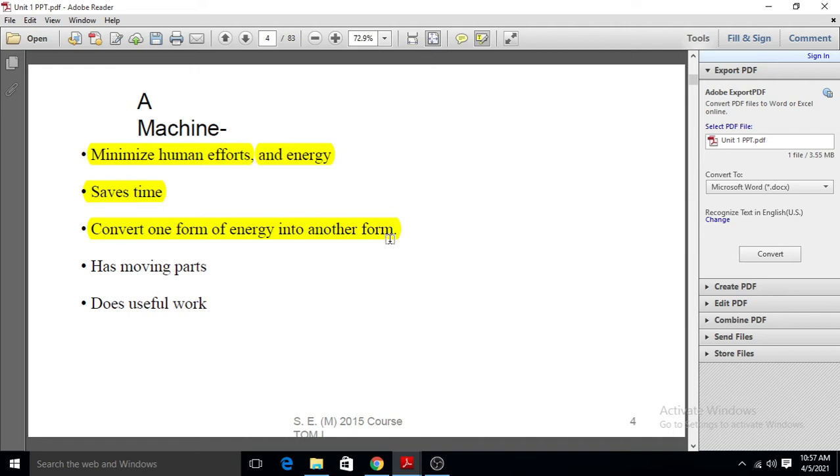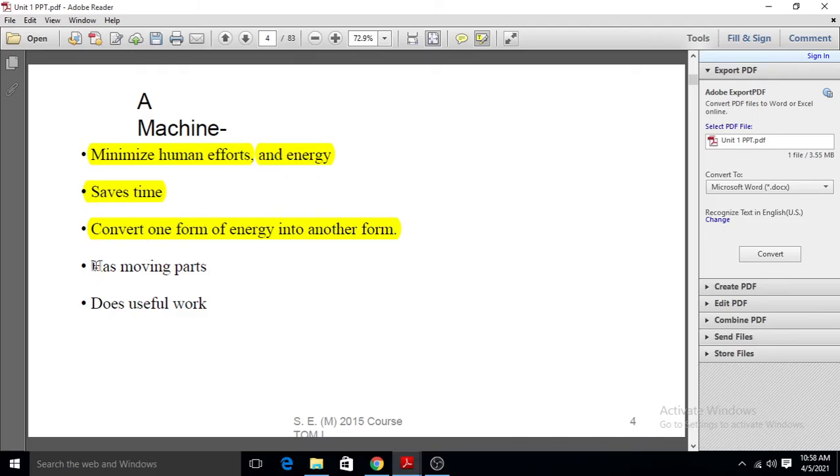If we consider the engine, the engine is a machine which converts the chemical energy of the fuel into mechanical energy, meaning we get rotation, and if we connect it with a generator, then we will get electricity. So it converts one form of energy into another form, or we simply say that it converts one form of work into another form of useful work. So this is also one definition.